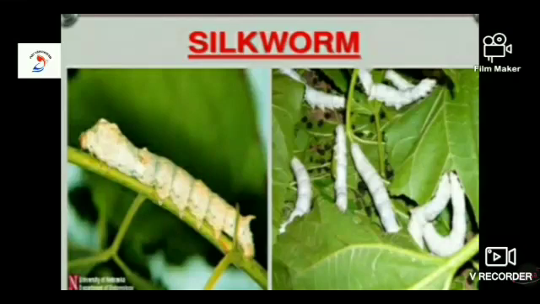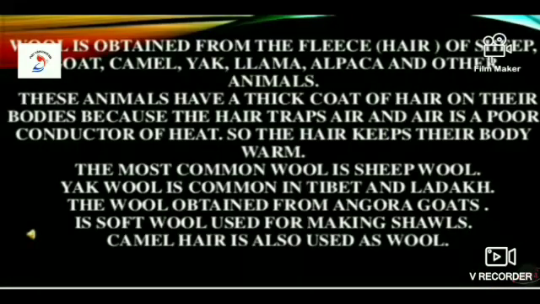Silk is an animal fiber which we obtain from silkworm. Silk fibers are soft and lustrous. India is the world's second largest producer of silk, following China. Now, let us study first about wool. Wool is obtained from the fleece, hair of sheep, goat, camel, yak, llama, alpaca and other animals.